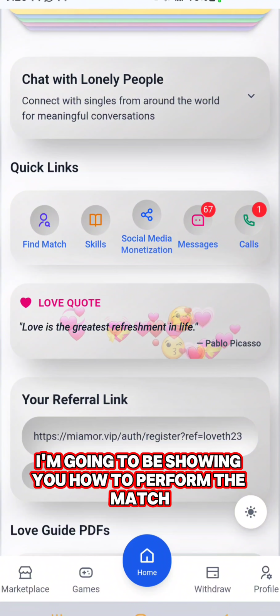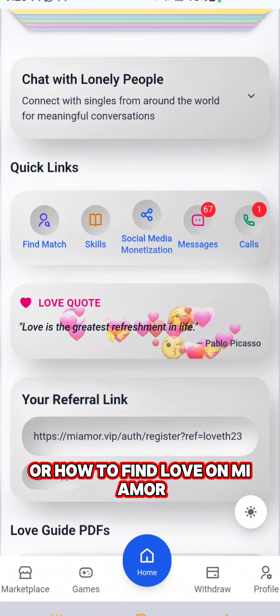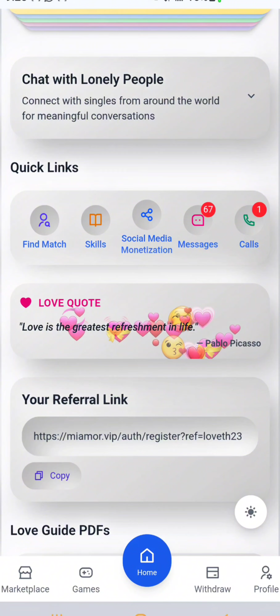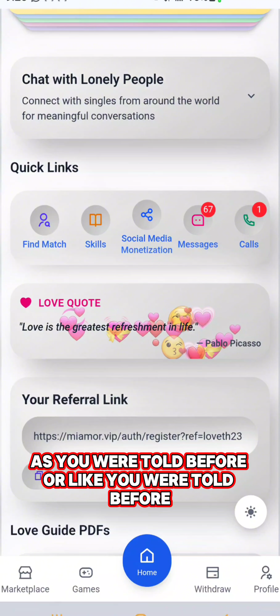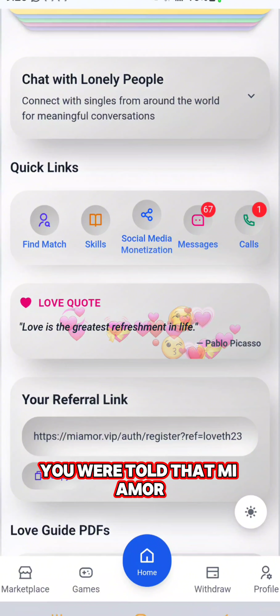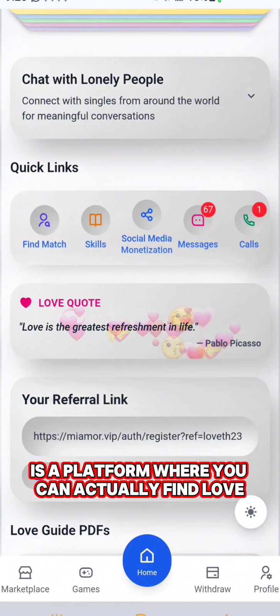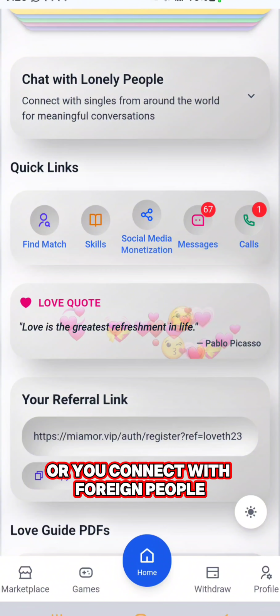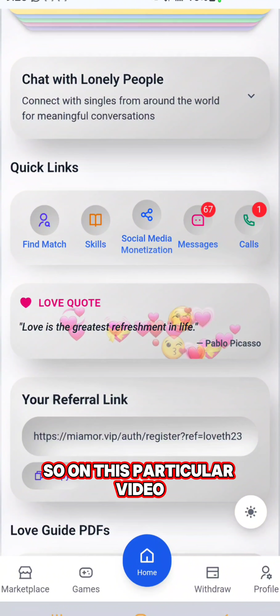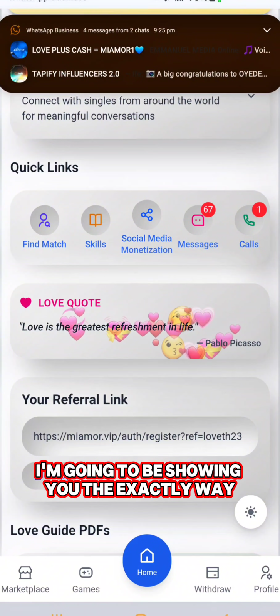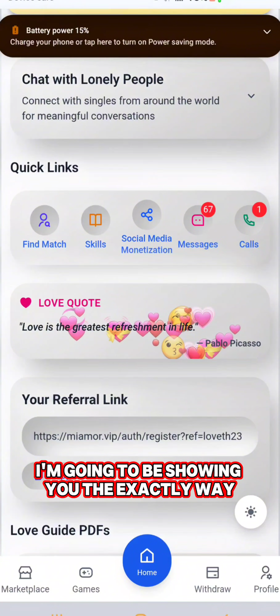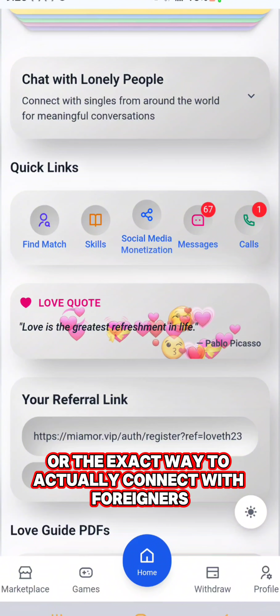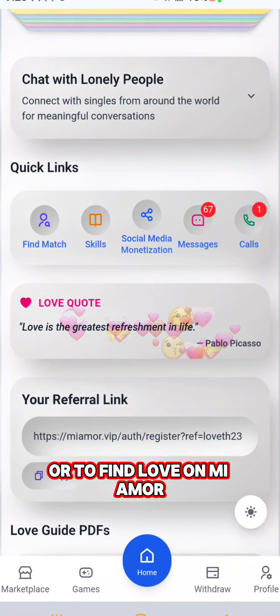In today's video, I'm going to be showing you how to perform the match pairing task, or how to find love on Mi Amor. Yes, like you were told before, Mi Amor is a platform where you can actually find love or connect with foreign people. In this video, I'm going to show you the exact way to connect with foreigners or to find love on Mi Amor.